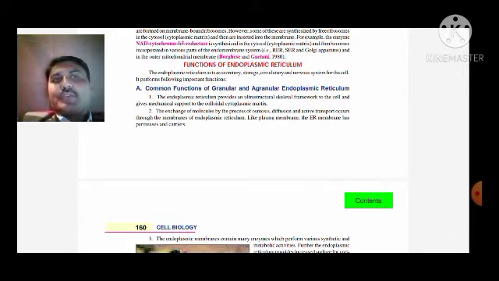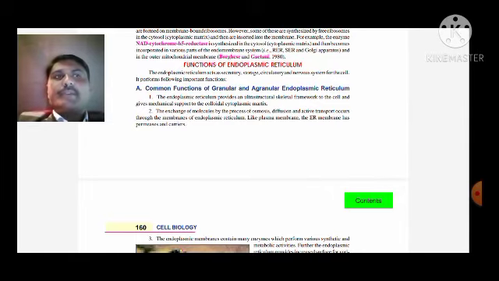Exchange of molecules by the process of osmosis: we can note that in osmosis, the endoplasmic reticulum plays a role in diffusion, and active transport occurs through the membranes of the endoplasmic reticulum.